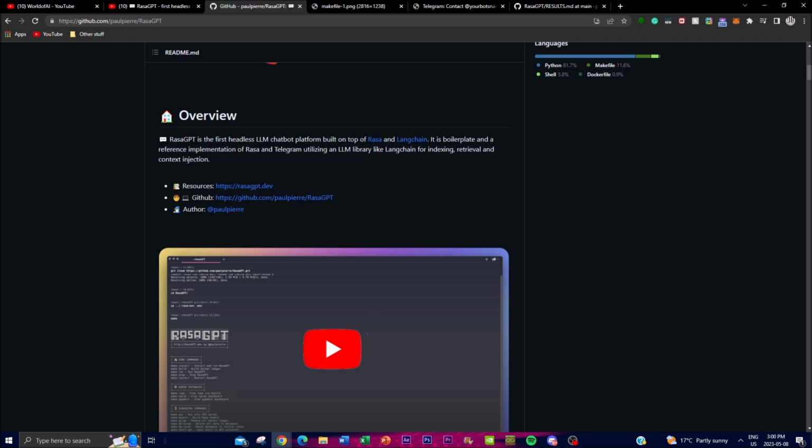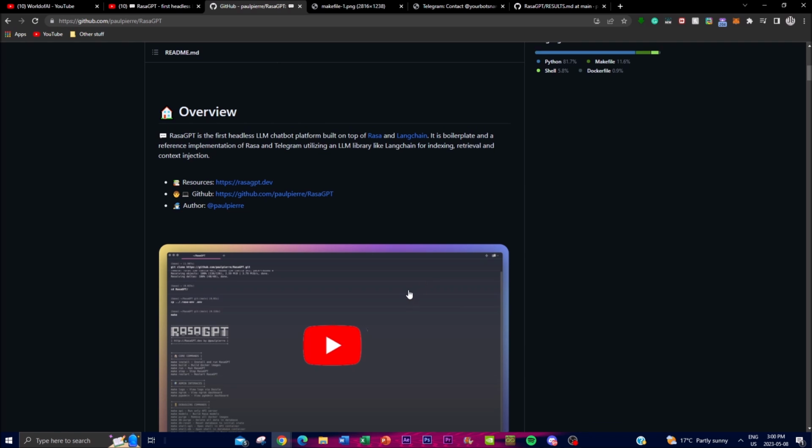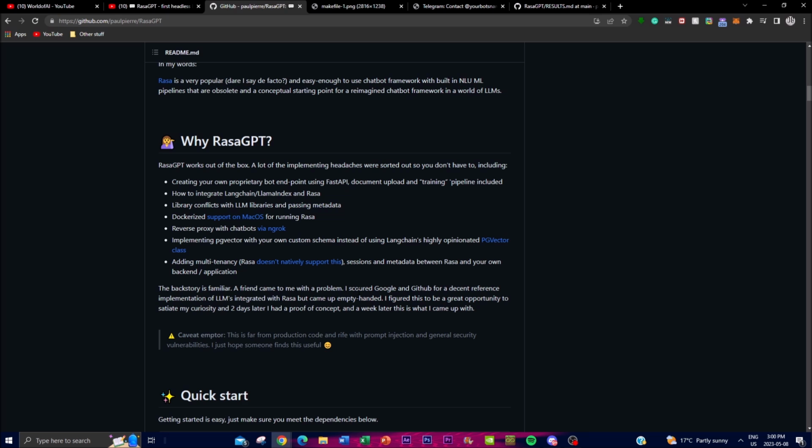Now, you might be wondering what is actually beneficial about using something like this that doesn't require a large language model. Well, RasaGPT is a powerful and flexible chatbot platform, and it can be used for a variety of different use cases. It can be used to build chatbots for customer service, which is something they incorporated by deploying their Telegram chatbot. It could also be used for different use cases in the business or commercial world. It could be used for education, healthcare, and different use cases for a chatbot.